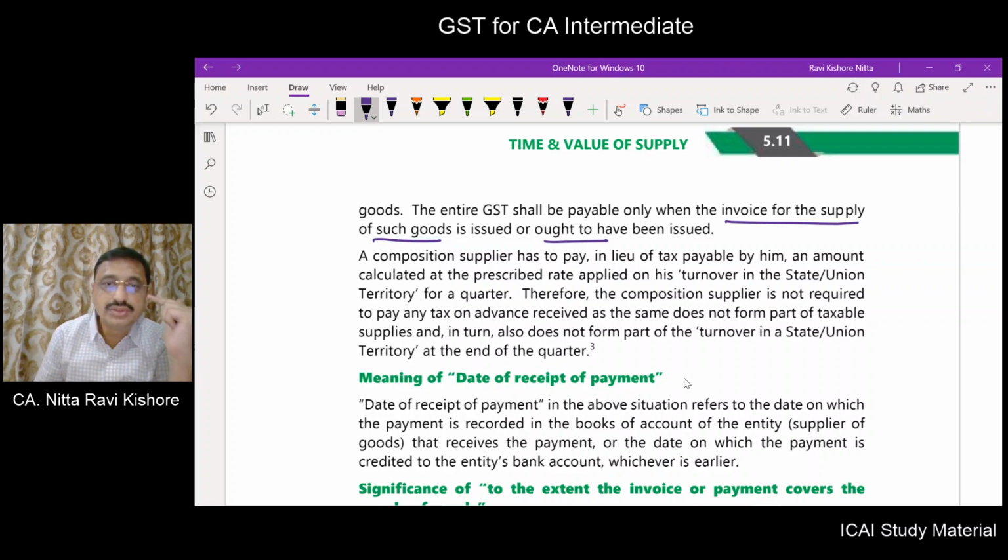Now coming to a composition supplier, he has to pay in lieu of tax payable by him an amount calculated at the prescribed rate applied on his turnover in the state or union territory for the quarter. Therefore, composition supplier is also not required to pay tax on advance received because it does not form part of taxable supply and it does not form part of a turnover in state or union territory at the end of the quarter. Because this fellow composition supplier, the payment of tax is in a different mode.